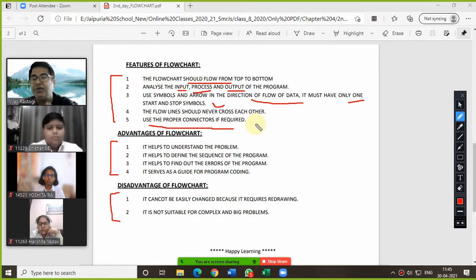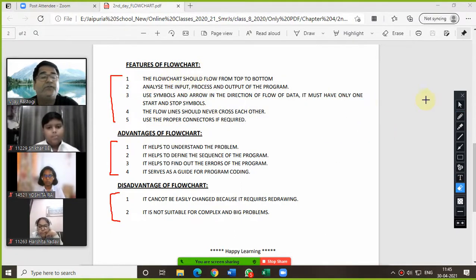Just try to draw the flowchart on the same page. From the left margin you can use, and after that you will draw a separate line and you can draw on the right margin. In that case we always prefer to use the on page connector. Okay, so these are the basic and very common features